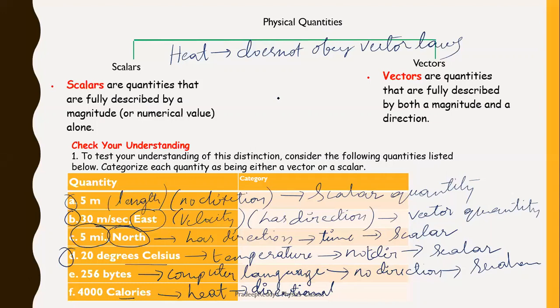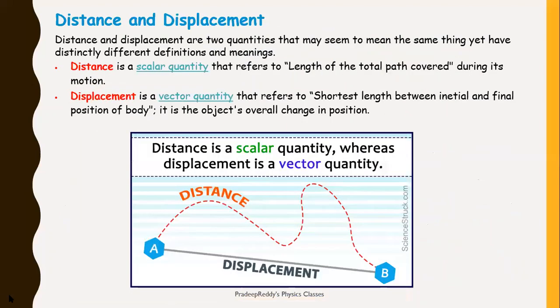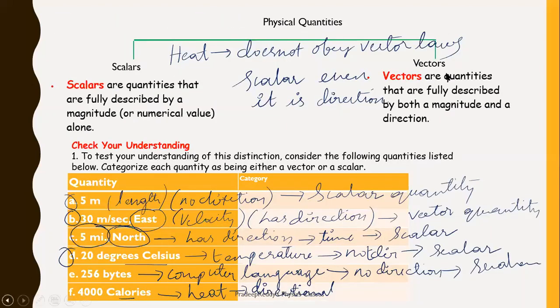So heat does not obey vector laws, therefore it is a scalar quantity. Even though it is directional, it is called a scalar quantity because it does not obey vector laws.